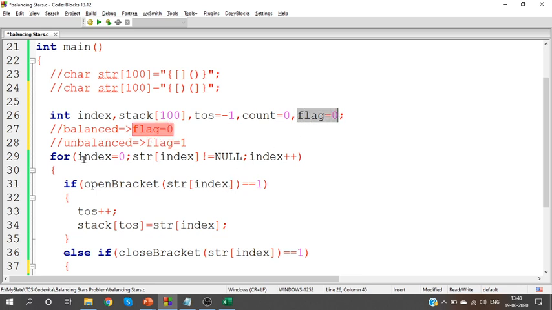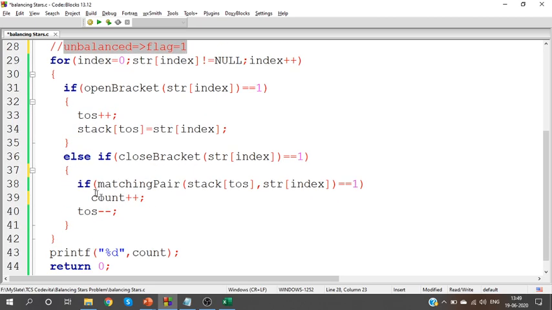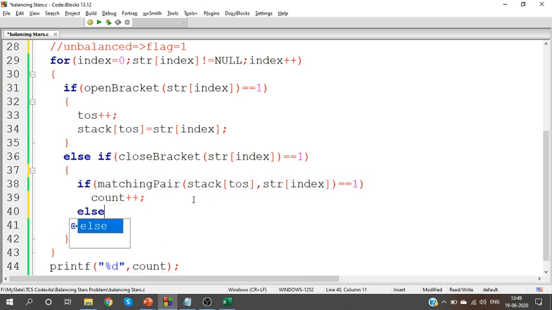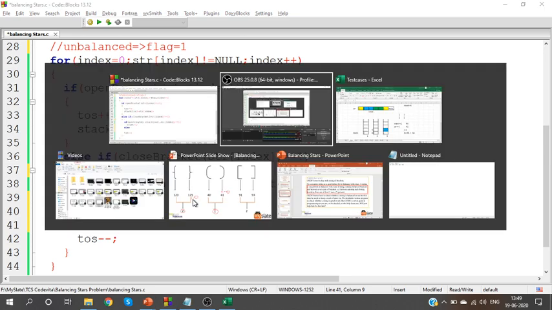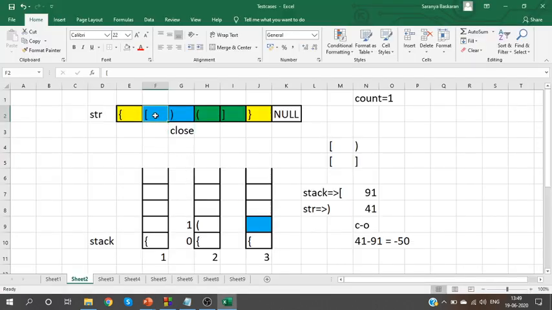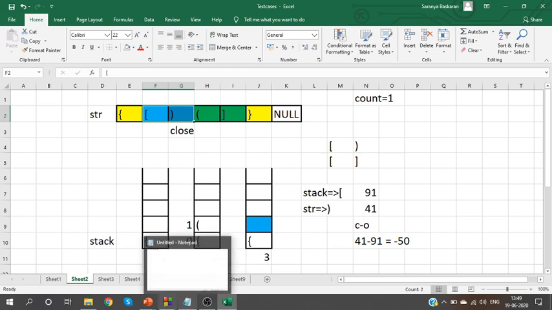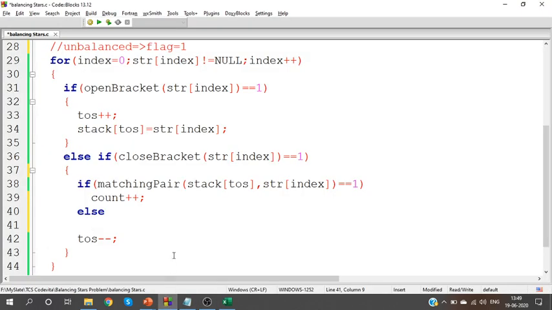So when I find it as unbalanced, I will set flag as 1. Where can I find it? If the two are matching, you will increase the count. If the two are not matching, for example, here, the two of them are not matching. Since they are not matching, it is an unbalanced string. So when I find out they are not matching, I will set flag as 1.